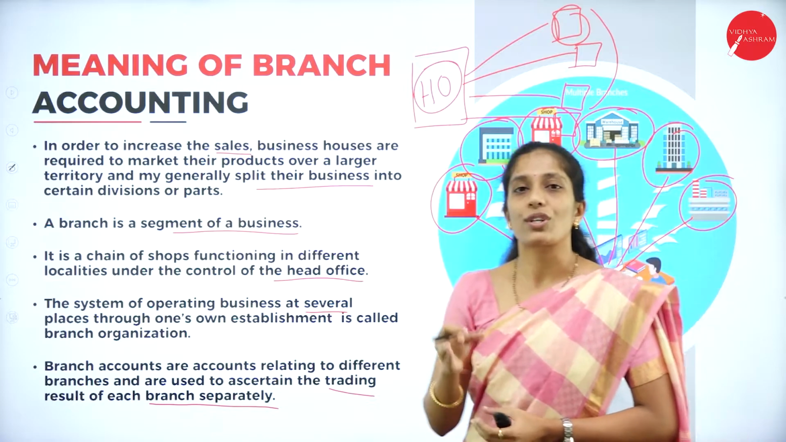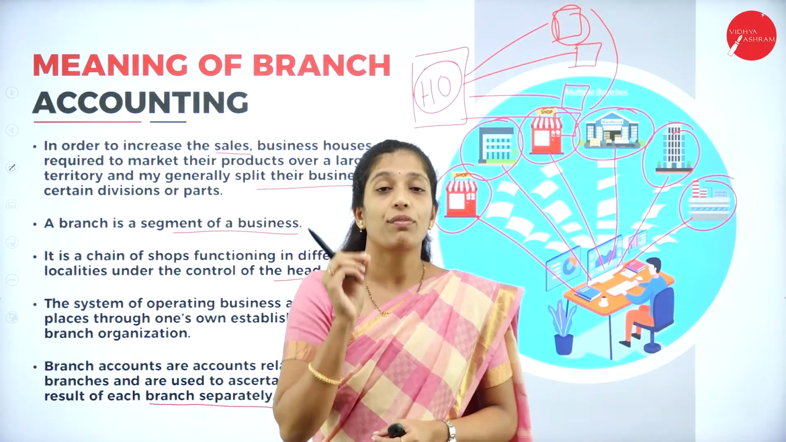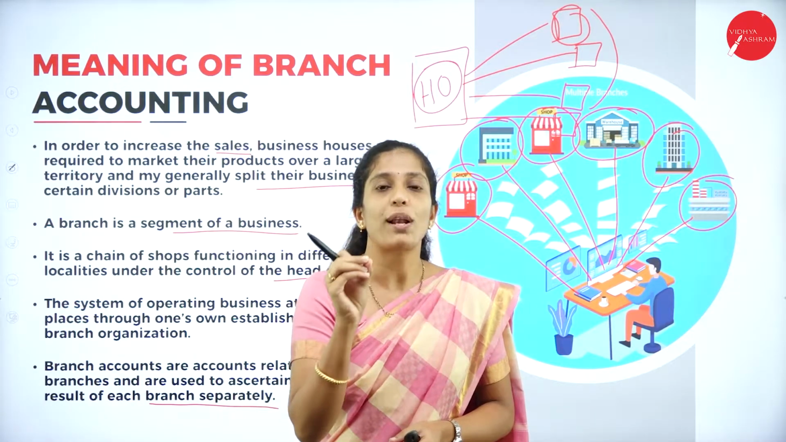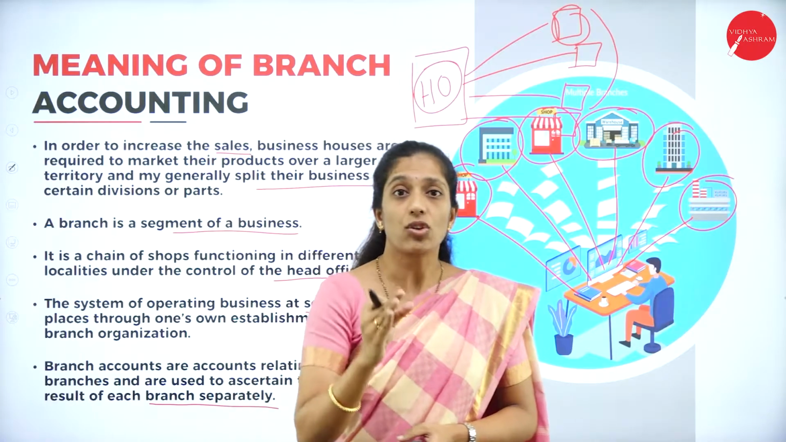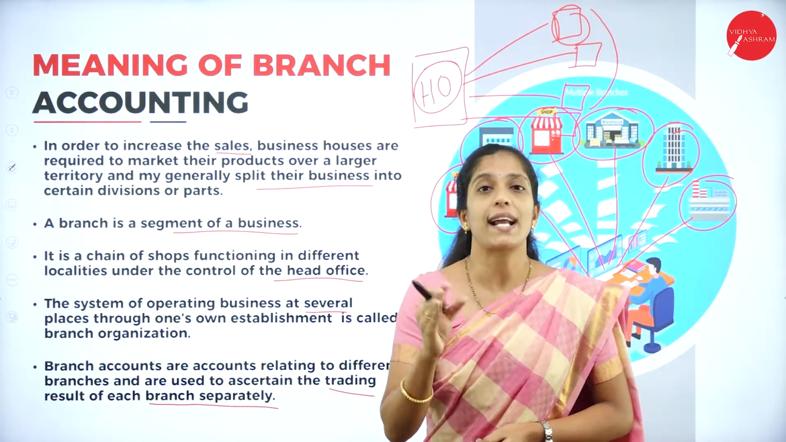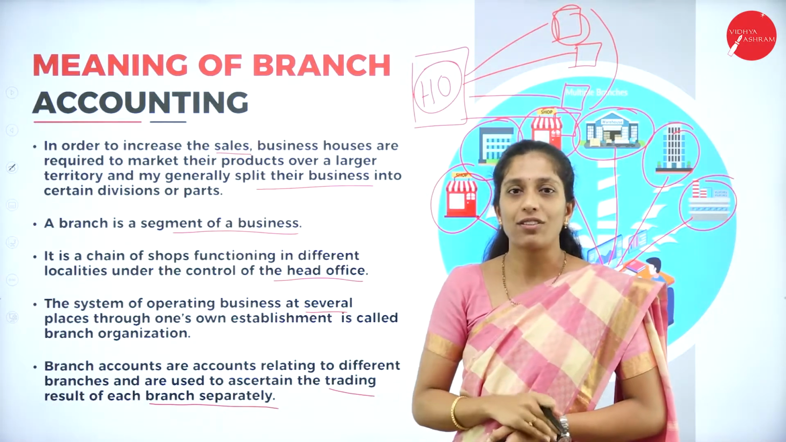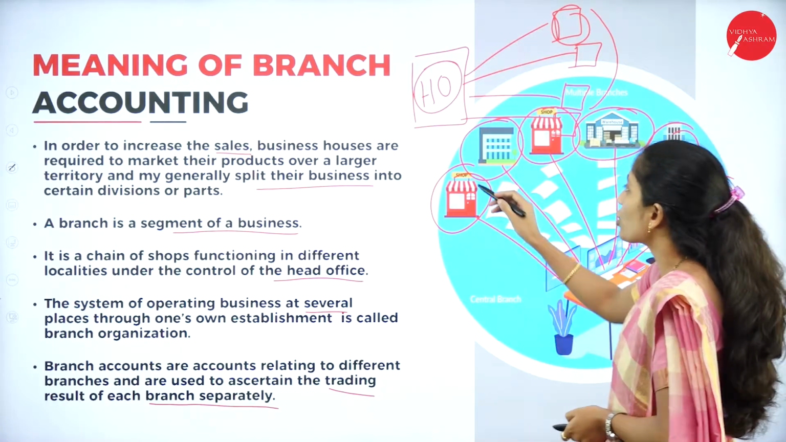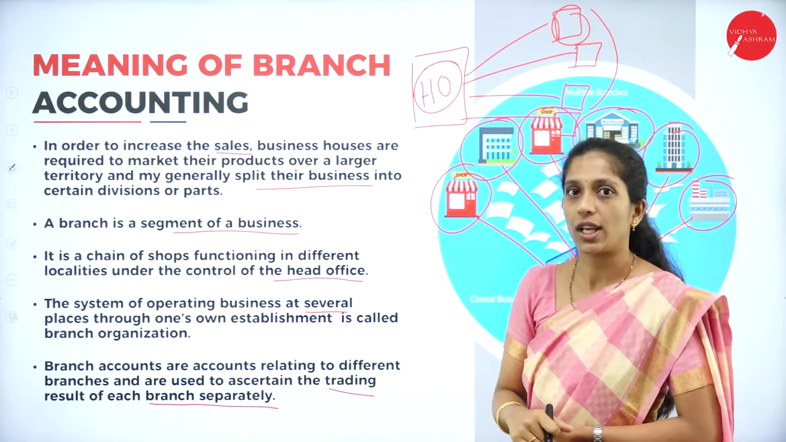So, we are not going to take the whole business as one. We are going to ascertain the individual branch's financial position. When we prepare accounts for each and every branch, we'll come to know the financial position of each and every branch. So, this is all about the meaning of branch accounting. The process of preparing accounts of individual branches is called branch accounting.